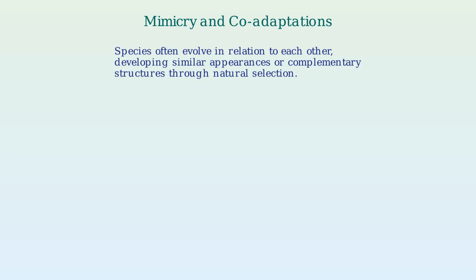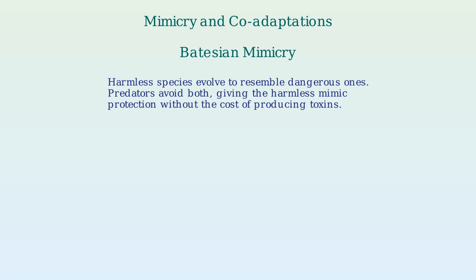Mimicry and co-adaptations are fascinating examples of how species evolve in relation to one another. Batesian mimicry occurs when harmless species evolve to resemble dangerous ones. Predators learn to avoid both, giving the harmless mimic protection without the cost of producing actual defenses.